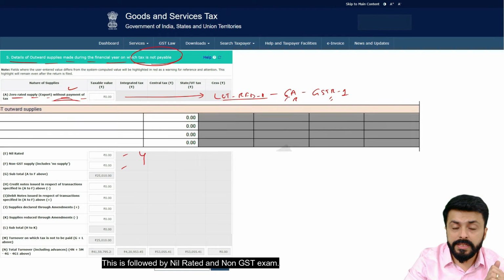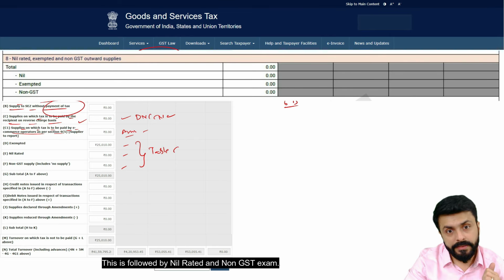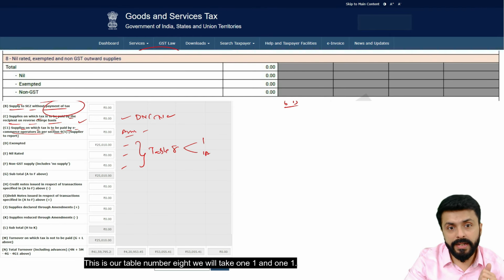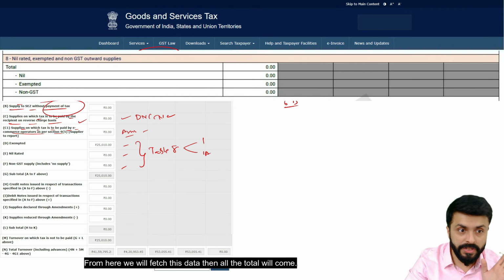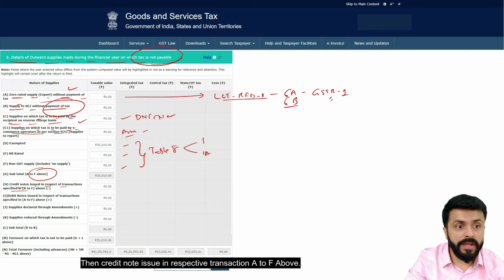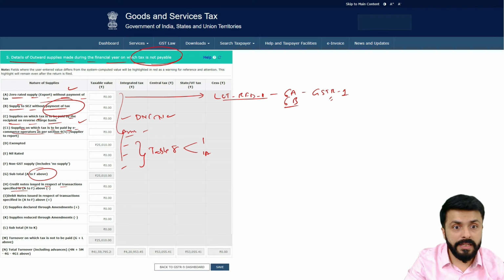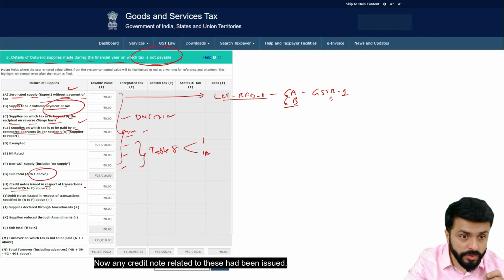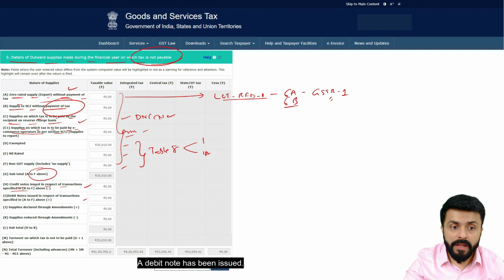This is followed by nil rated and non-GST exempt. This is our table number 8. We will take 8A, 8B, 8C, 8D. From here we will fetch this data, then all the total will come. Then credit note issued in respective transactions A to F above. Now any credit note related to these had been issued. A debit note has been issued.